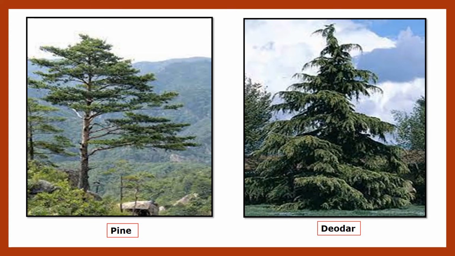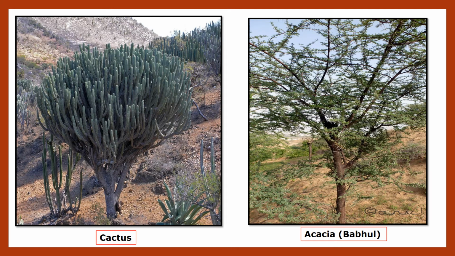In snowy region, for example in Kashmir, there are coniferous trees, that is cone shaped trees like pine and deodar. In desert, for example Rajasthan, plants like cactus and acacia, that is babul, are seen.